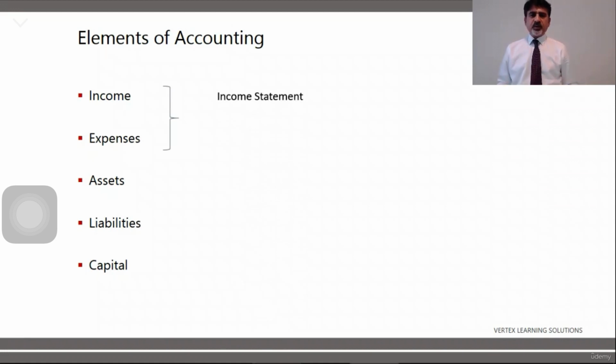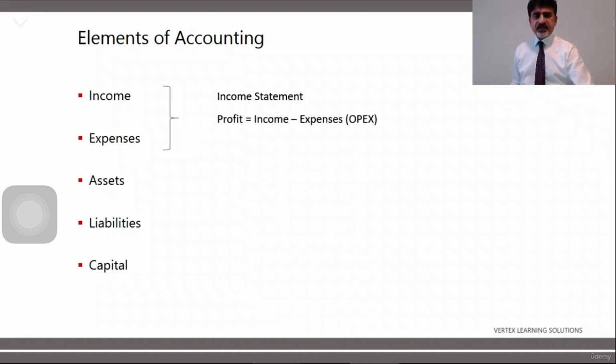And these two, when you put them together, make your first financial statement, which is called your income statement. So if you remember, we talked about two financial statements, income statement and the balance sheet. And we had 5 elements of accounting. With the help of the first 2 elements, income and expenses, we prepare our income statement. So in the income statement, we collect all the income and we write down all the expenses.